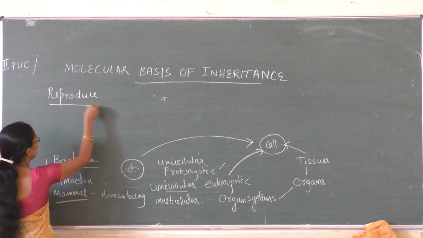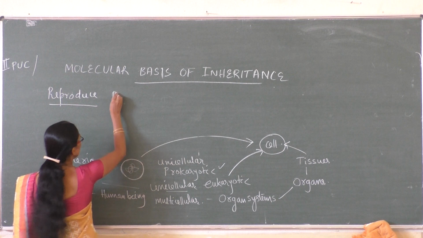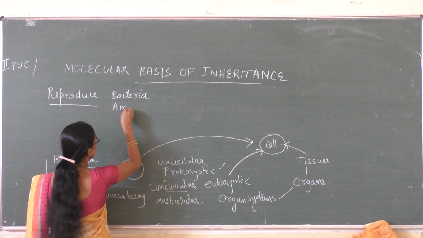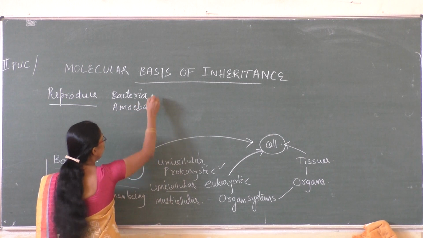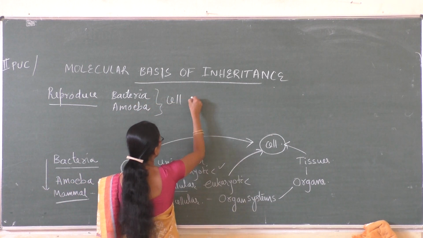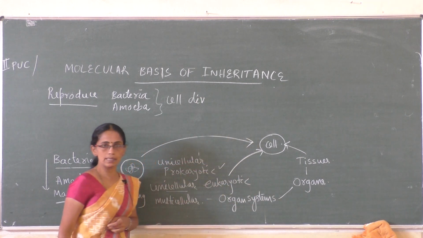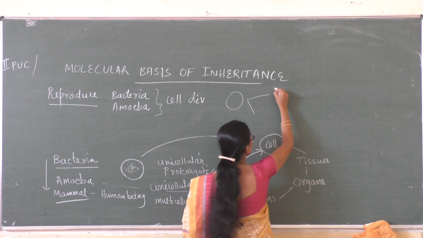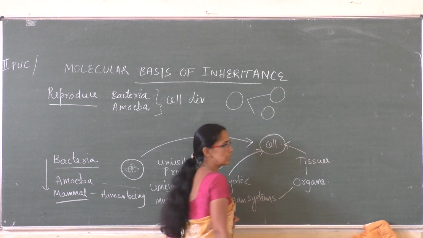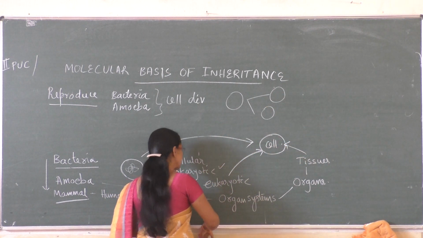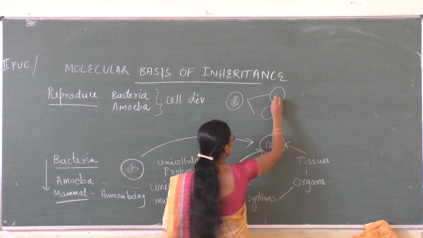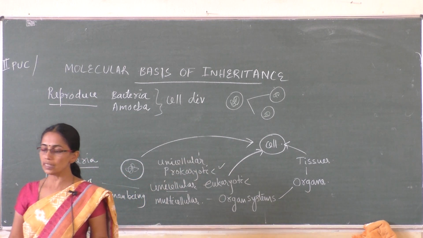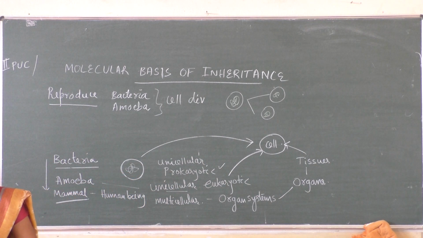Think of bacteria and amoeba, both are unicellular. Both reproduce by cell division. Think of a bacterial cell, the parent cell, which divides and results in two cells. Whatever component is present inside is equally distributed into the two cells.